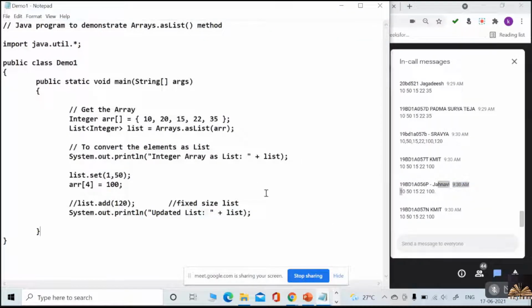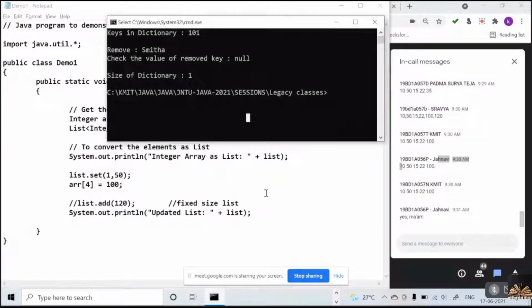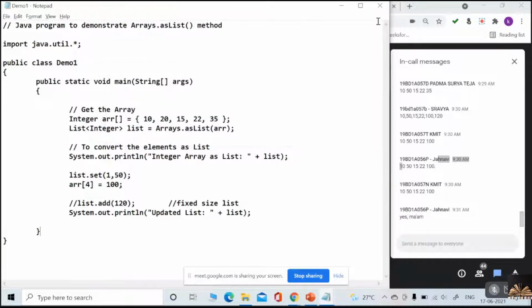Now let me execute this first, and after that I'll uncomment that and show you the execution. Okay, this is legacy classes. Now, what are you dealing with? Arrays. Okay, I'll close.